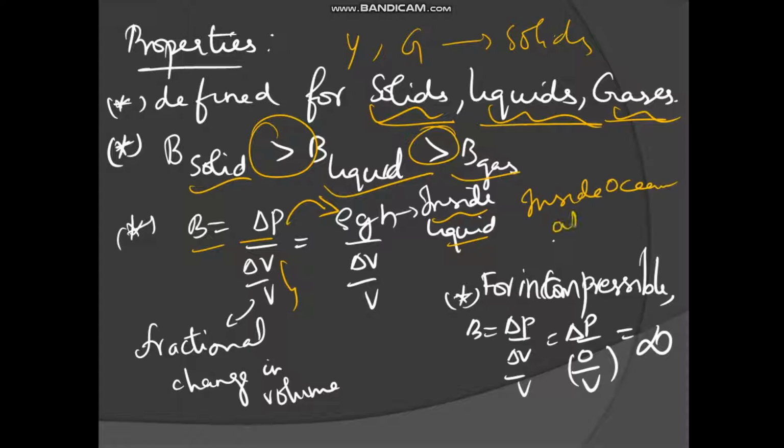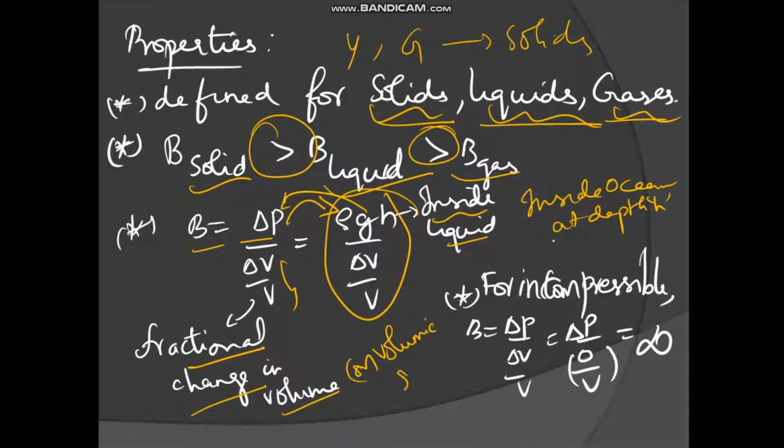Suppose they are giving inside the ocean at depth h, then you must use this formula, where delta V by V is the fractional change in volume or volumic strain. For an incompressible liquid or solid, incompressible means delta V is 0, that is we cannot change the volume. So if this is 0, then the bulk modulus is infinite. So for an incompressible thing, bulk modulus is infinite.